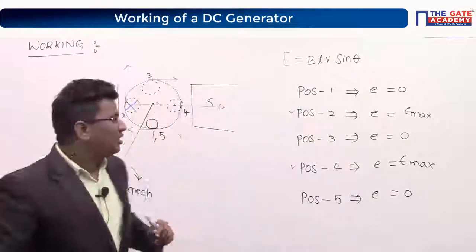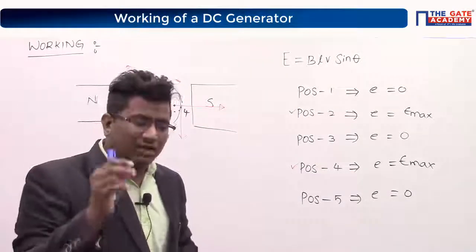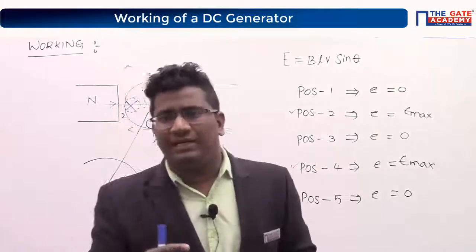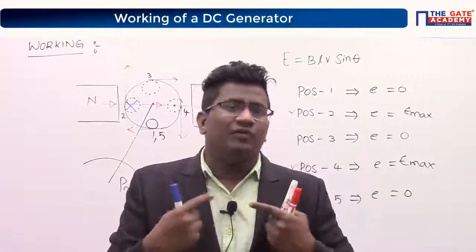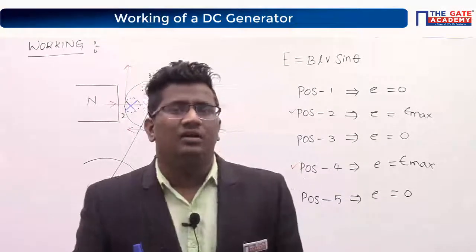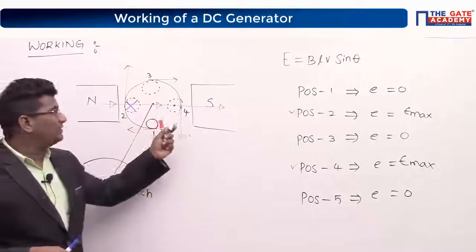Now come to this point. Under north pole, it means whenever you have any north pole effect, and whenever you have a south pole effect, what type of induced EMF will you get? Under north pole, always positive. Under south pole, always negative.